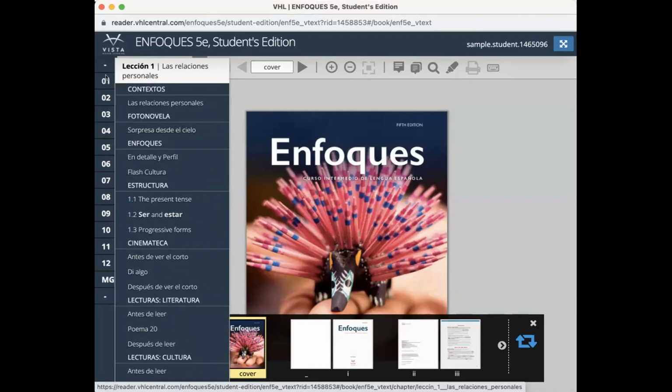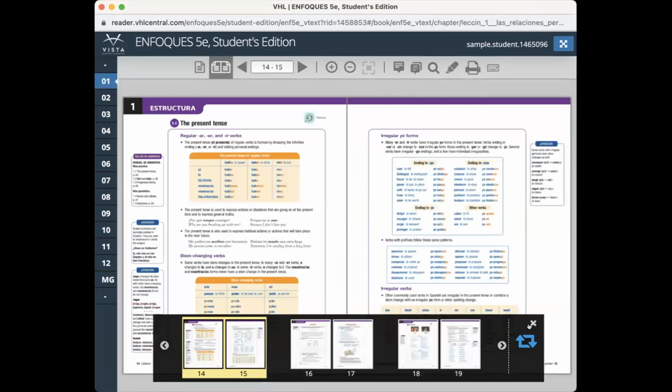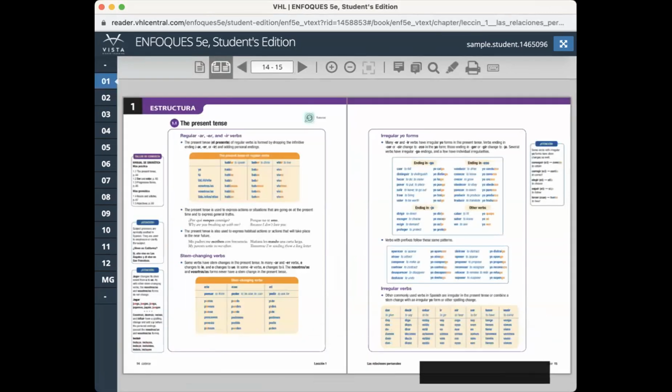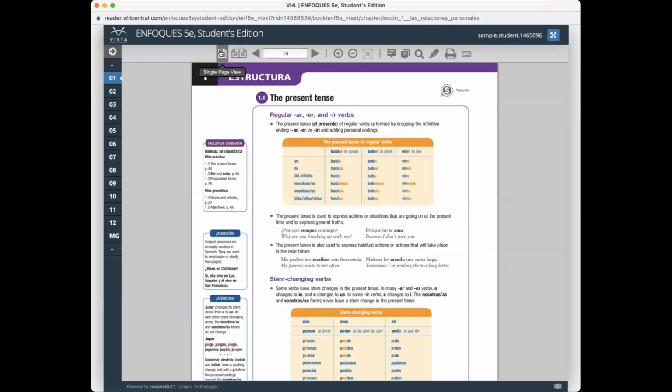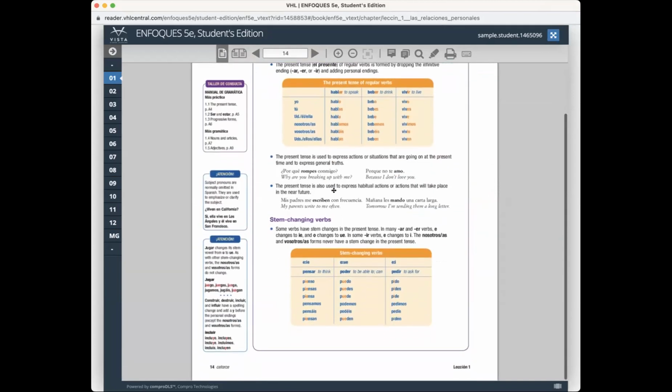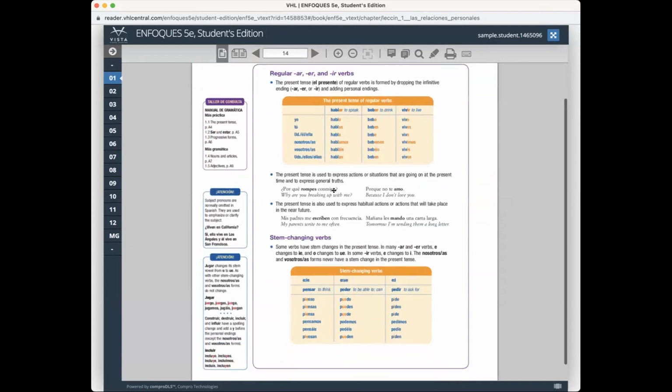And from here, when I place my mouse over the number 1, see that on the right we have a submenu showing us the different sections. So if I want to read about the present tense, I just click over here and it will take me there. And I can get rid of these, okay? Let me maximize this page. And I can also switch the view to single page, okay? And there I have the explanation, the description.